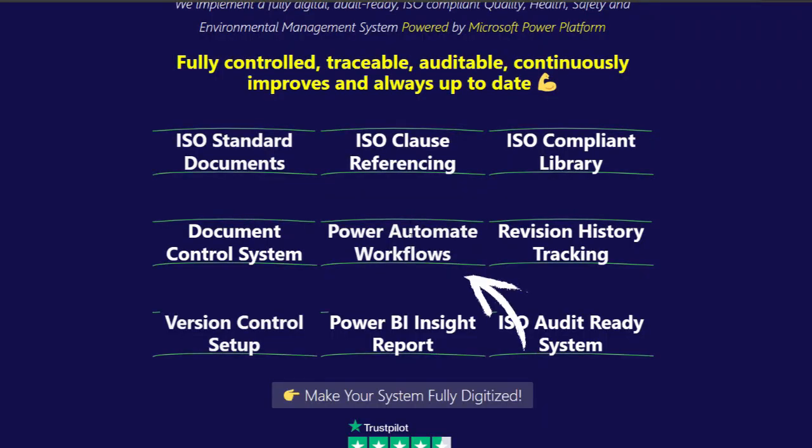And again, within that same system, there has to be a system of automation where you can automate certain changes within the document, such as a revision date that is due. It has to send an email to the document owner. If a new document has been added, it has to send an email to all the document users. If the document has been updated, it has to send an email to everybody that the document has been updated. That automation will be there.